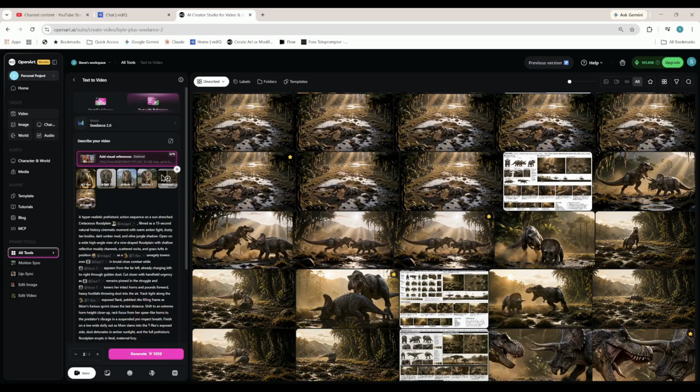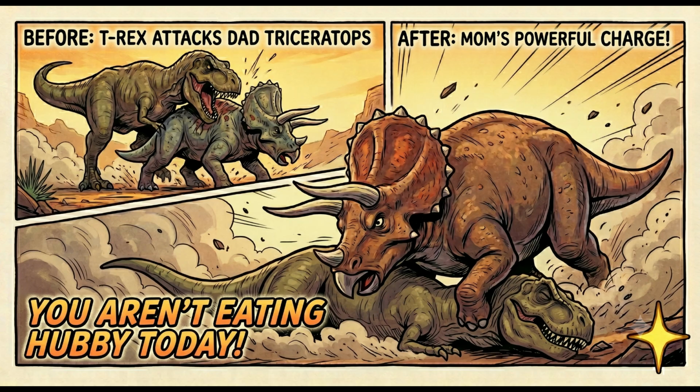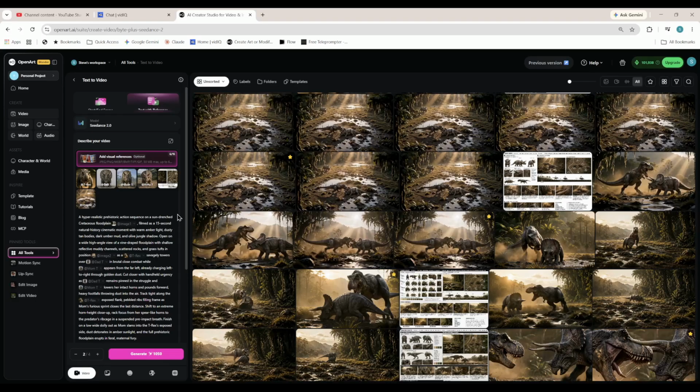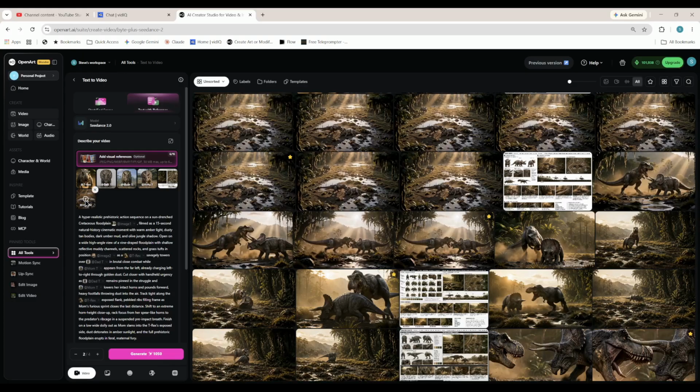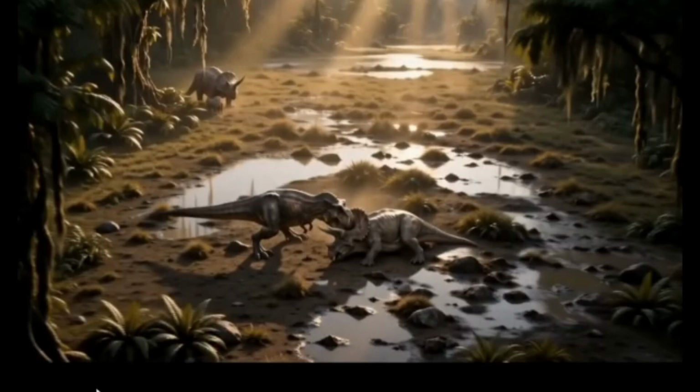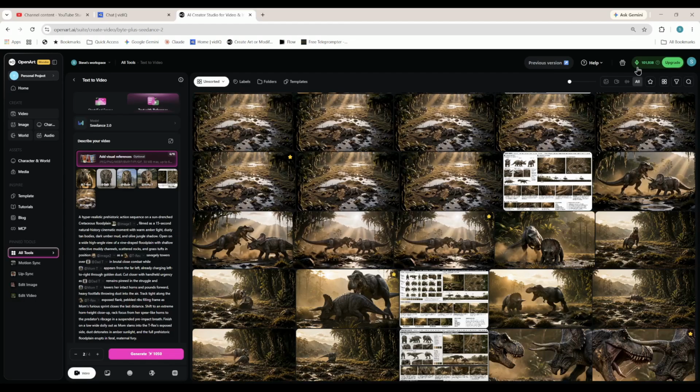And the purpose of scene 3 is the mama Triceratops has had enough. She's not letting her man get beat up by the T-Rex. The only one that can hurt him is her. So she's coming to the rescue. In order to make that happen, we're going to take our prompt from whatever source we prefer. We're going to add in the same environmental image we've been using, and then we're going to change the starting frame to the ending frame of the video we just produced. Make all the changes inside of the prompt so we're going to the correct references, and then we see if mom saves the day.